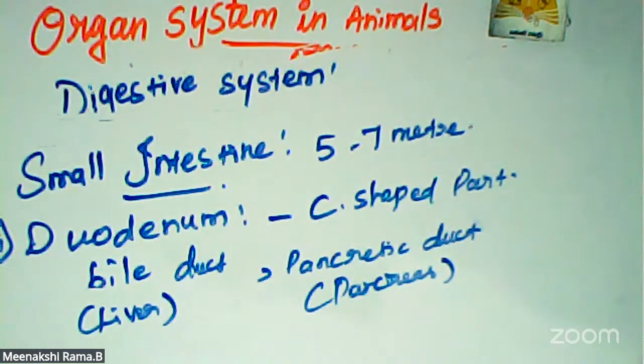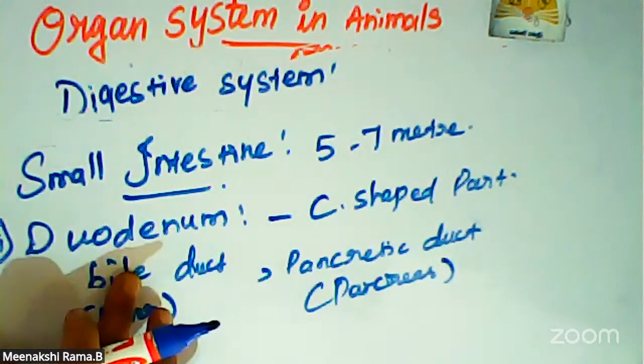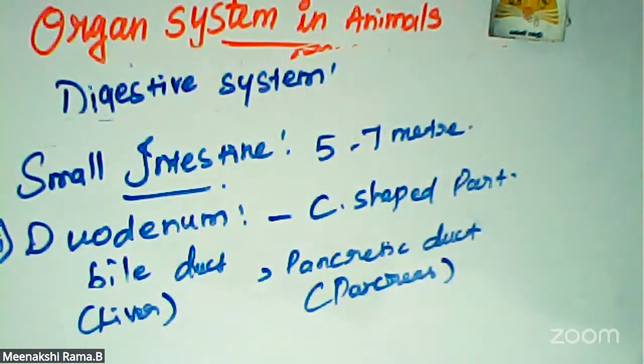So next one is the jejunum. The first part is the duodenum. Another part is the jejunum. It is the middle part of the small intestine, a short portion only.